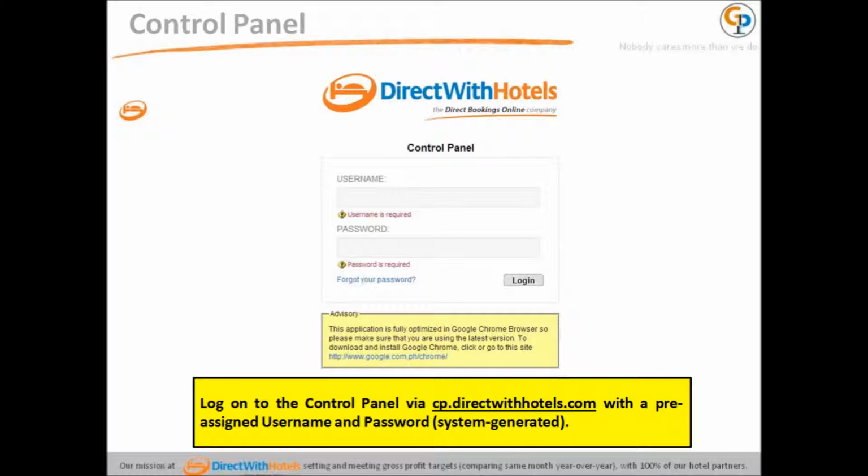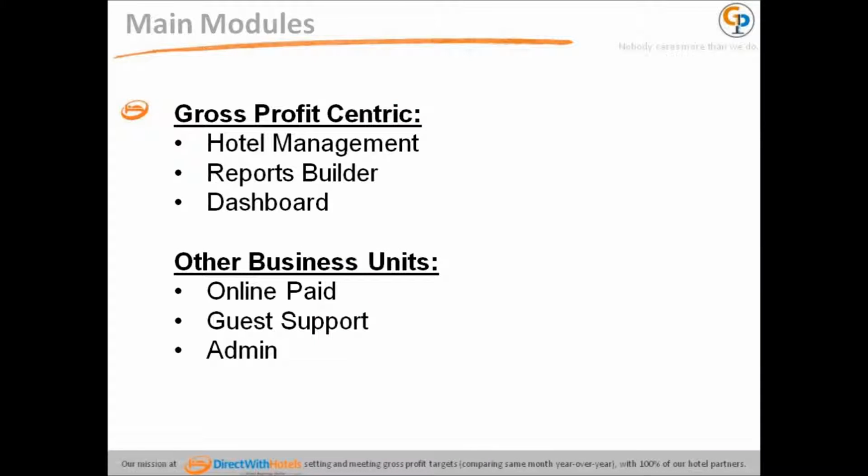In order to get inside the control panel, a pre-assigned username and password which is generated is provided to the user. The link of the control panel is cp.directwithhotels.com. The control panel houses gross profit-centric modules and modules for other business units. Modules under gross profit-centric are Hotel Management, Reports Builder, and Dashboard. The other business units are Online Paid, Guest Support, and Admin.